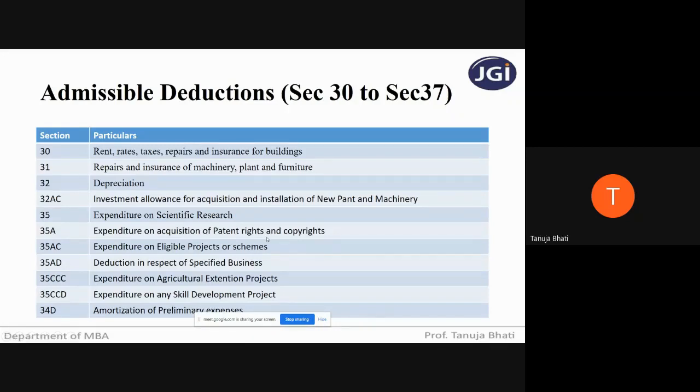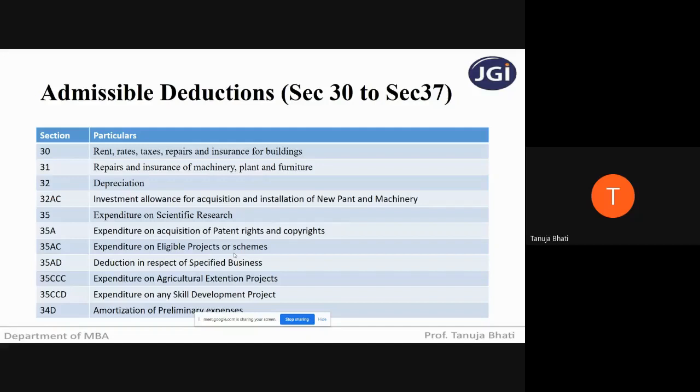Okay. Next, expenditure on acquisition of patent rights and copyright. So if any particular business wants to acquire some secret formula or some secret design, okay, which is either a patent right or copyright, then whatever expenditure the business incurs to acquire such a secret formula, copyright or patent right will be an allowable expenditure.